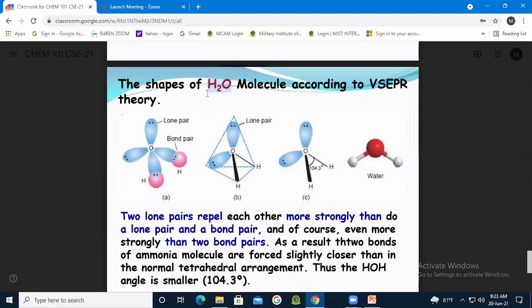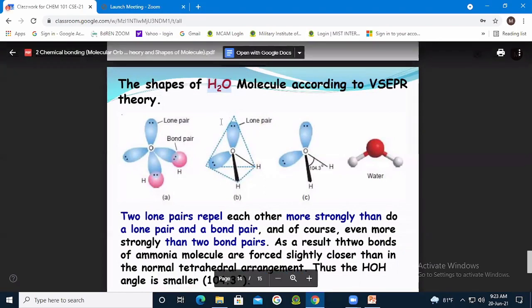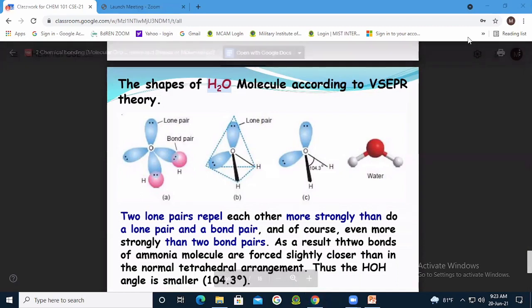So why will water be a tetrahedral shape rather than linear? This is similar to CO2, right? Presence of two lone pairs, sir. Because of hybridization.